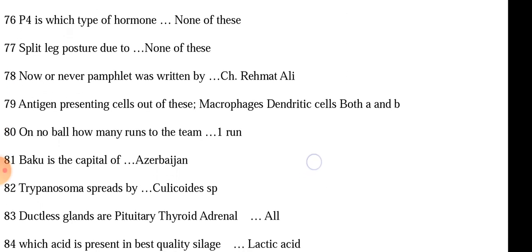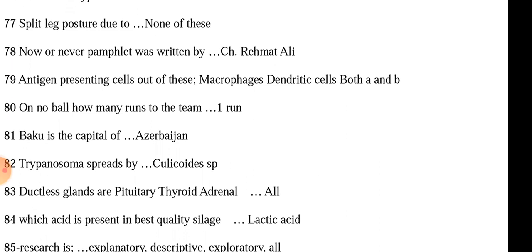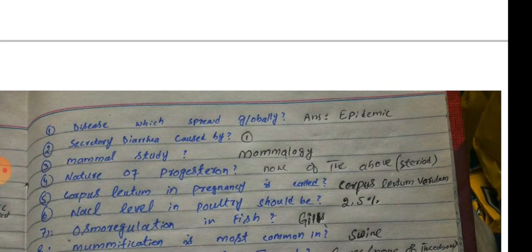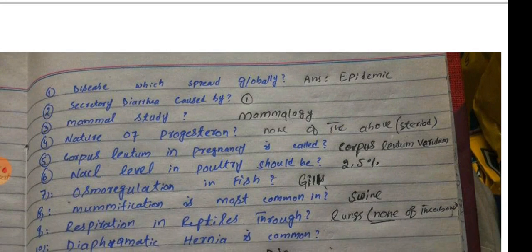Ductless glands are pituitary, thyroid gland, adrenal gland. All of these are the ductless glands. Which acid is present in best quality silage? Lactic acid. Research: all of these are the options of research. And these are the questions by some doctors. Disease which spreads globally is pandemic. Secretory diarrhea is caused by, don't know, mammal studies. Nature of progesterone is none of these, as progesterone is steroid.